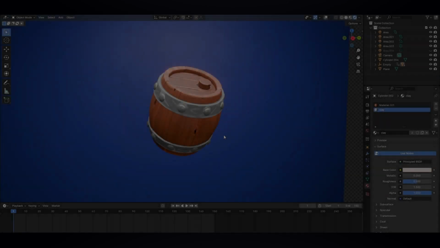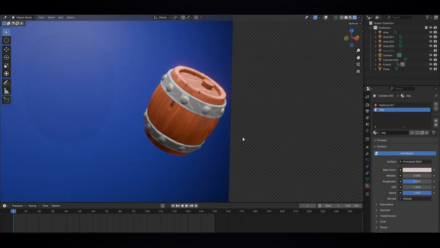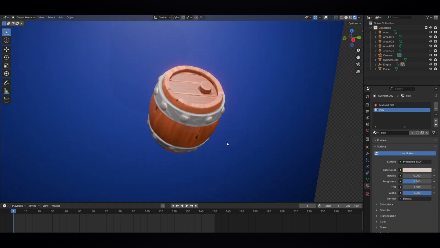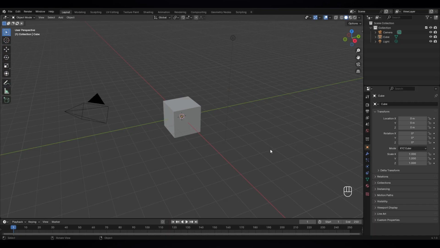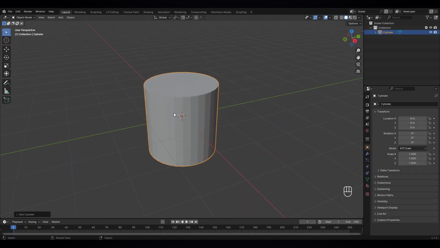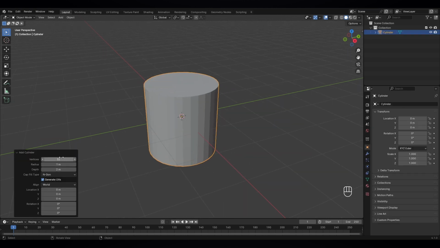Hello guys, today we're gonna make this stylized barrel in Blender. So let's get started. Press A, select them all, X, delete, and Shift A. We need a mesh cylinder. Once you get the cylinder, go here and vertices, type 18 and press enter.